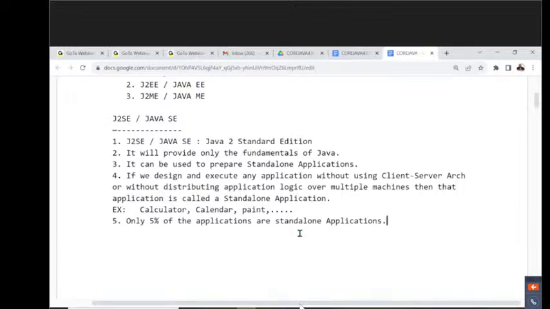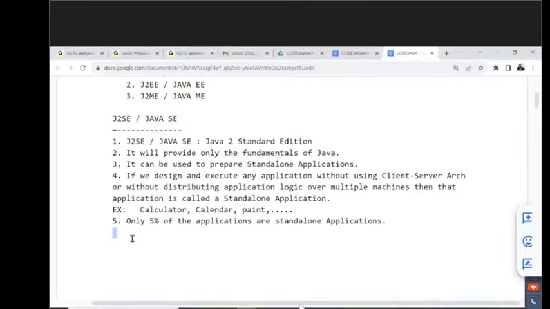Then immediately you are going to get a question. So now we are learning the Java programming language only because of 5% of the application requirements. If its utilization is 5%, my job opportunity level will also be 5%. When my job opportunity level is 5%, then what is the use of learning Java? Is it possible for me to get a job outside if I learn Java completely? This type of question we get now.